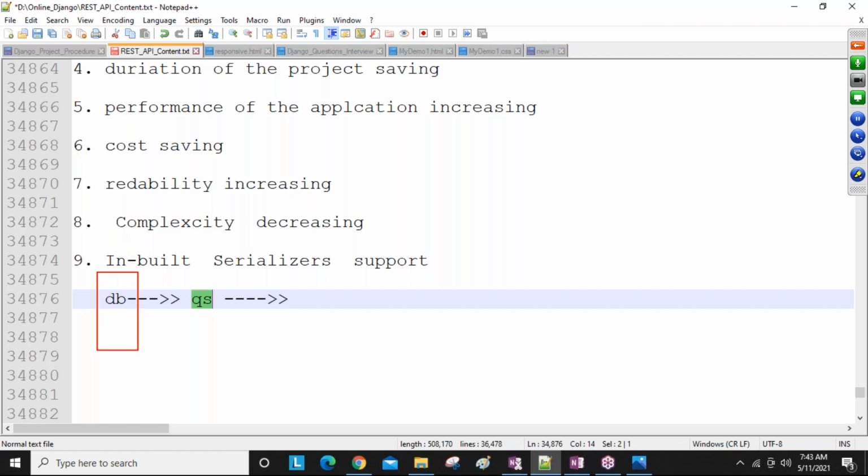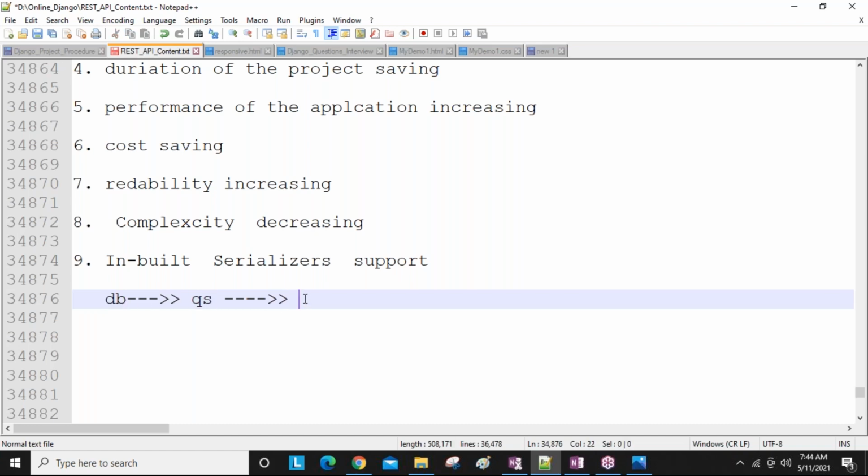Actually here my database is there. Whatever data is there, I'm going to get and store into one variable inside our programming. That we are calling query set data. In Django, guys, ORM queries you are writing to access the data: model name dot objects dot all method, model name dot objects dot get method, which we used in Django. So from the database we are accessing and storing into one variable, that is called a query set.